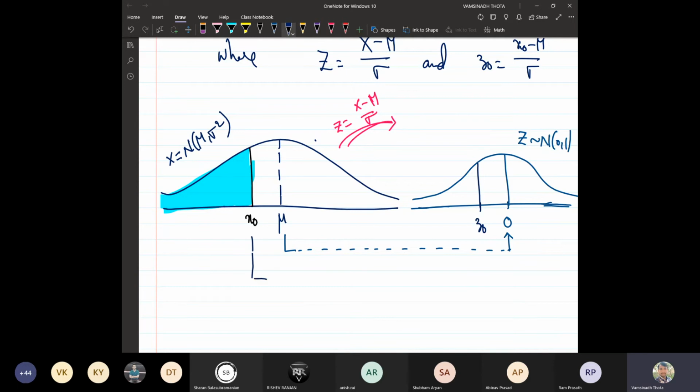X naught will be transformed to Z naught, remember. In this case, the entire area remains the same.